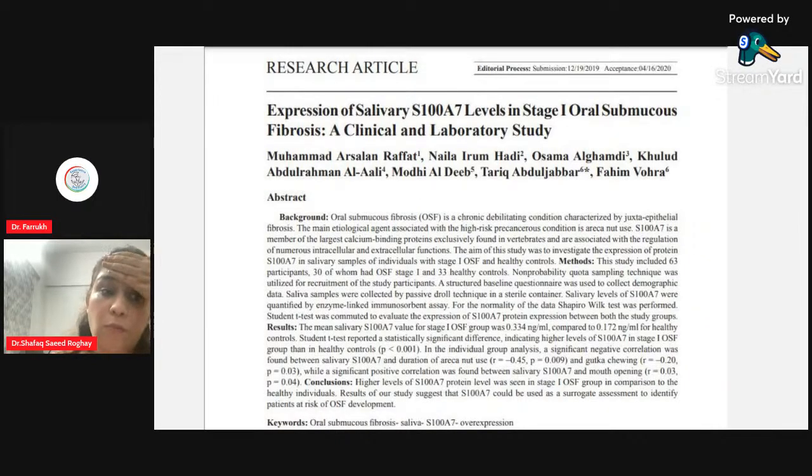Then there was one more study by one of my colleagues, Dr. Arslan Rafat. He also checked the levels of S100A7 in oral submucous fibrosis patients, and it has been reported that the levels of salivary S100A7 were raised in the patients with oral submucous fibrosis. Hence it proves that whenever there is any change coming in the oral cavity, oral mucosa, हमारे cells जो हैं वो proteins release करते हैं, वो हमारे indicators हैं. They are the best indicators of telling that future में हमारा patient कितने risk पर है.